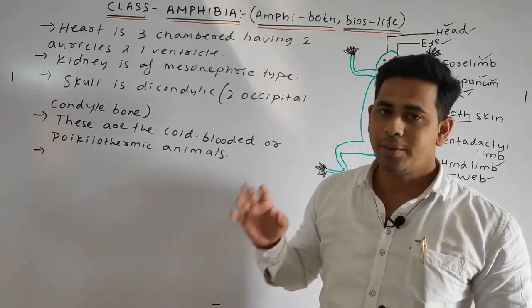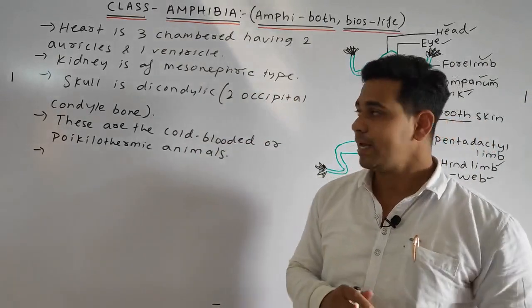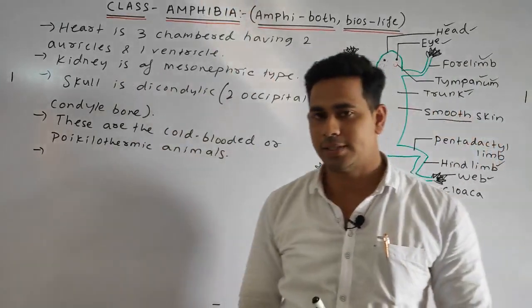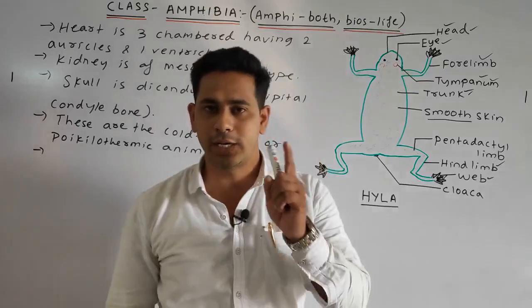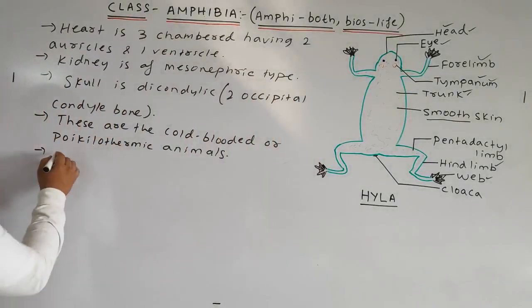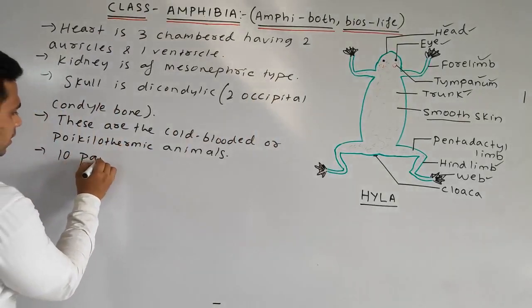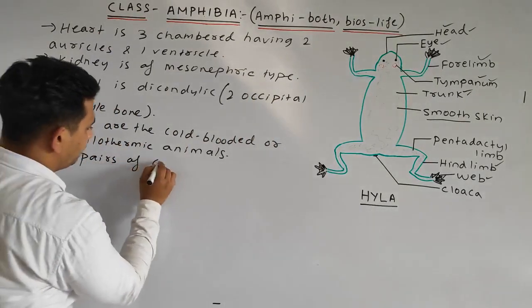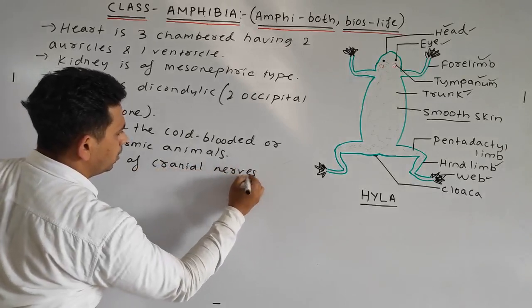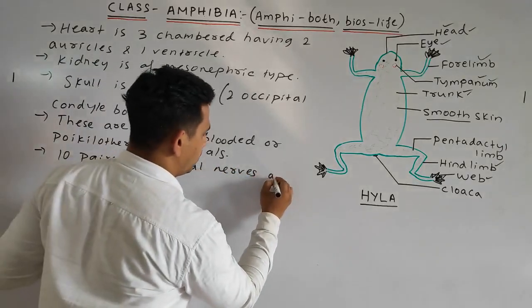Next point. Cranial nerves. How many pairs of cranial nerves are present? In the case of amphibia, 10 pairs of cranial nerves are present. Cranial nerves are the nerves which arise from the brain. So we can write: 10 pairs of cranial nerves are present.